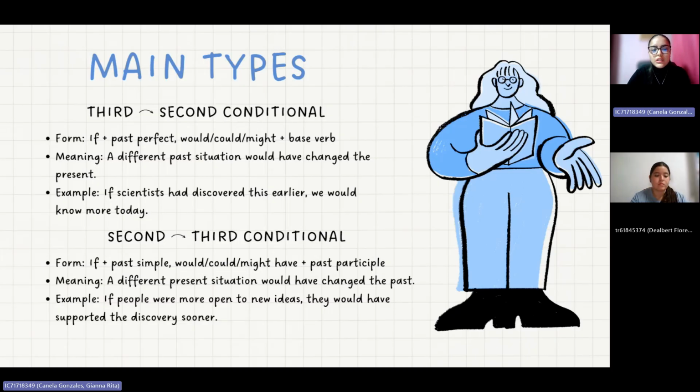Second and third conditional. The form is if plus past simple, comma, would or could or might have plus past participle. The meaning is a different present situation would have changed the past. For example, if people were more open to new ideas, they would have supported the discovery sooner.